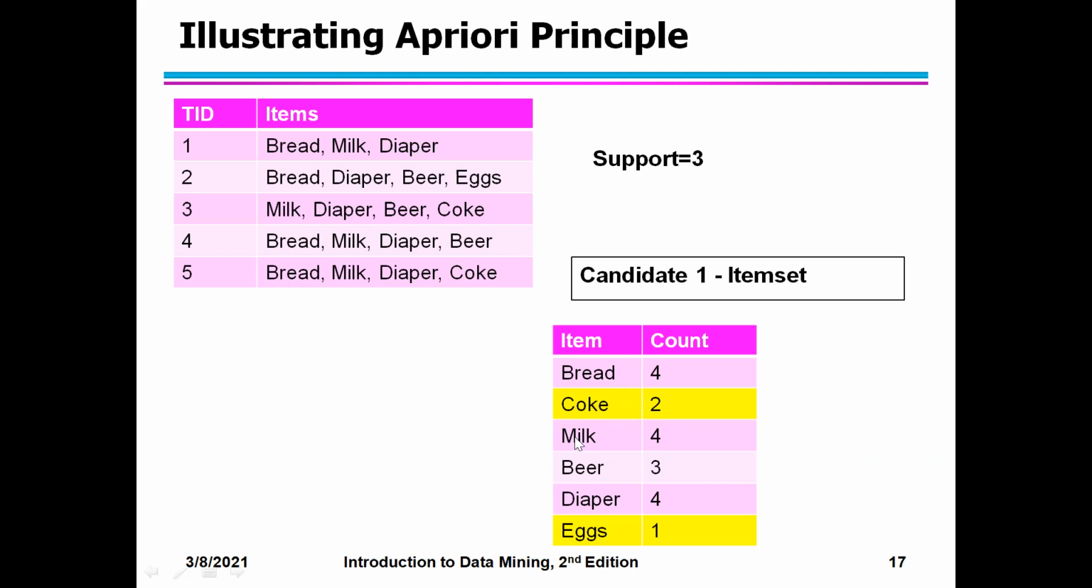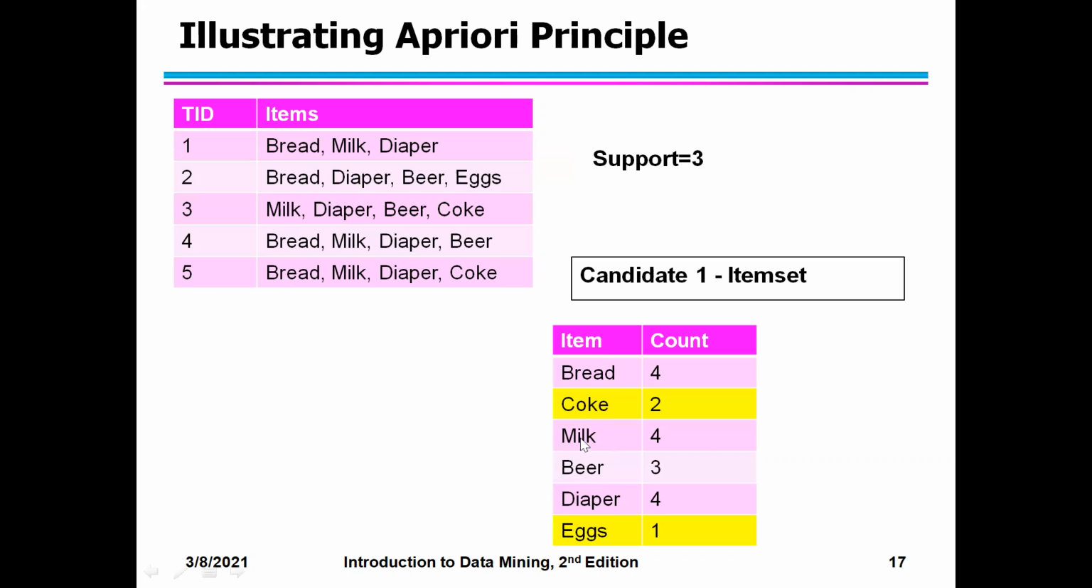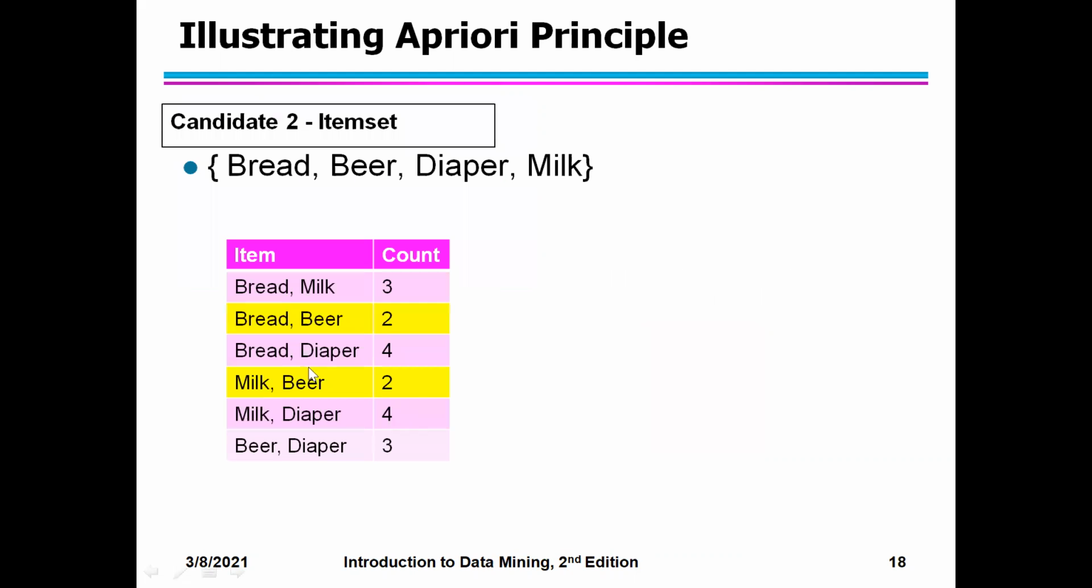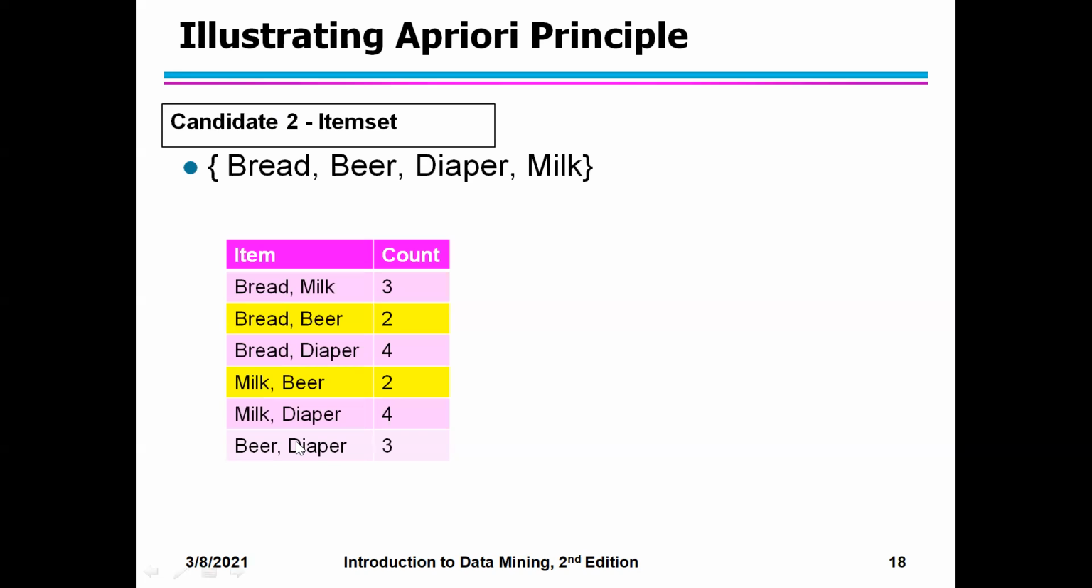Okay. Now bread with milk, bread with beer, bread with diaper. So you can see here, bread, milk, bread, beer, bread, diaper. Okay, then go back. Milk, beer, milk, diaper. Then any other combination? Beer, diaper. Okay, so these become my, see, these are the frequent one items.